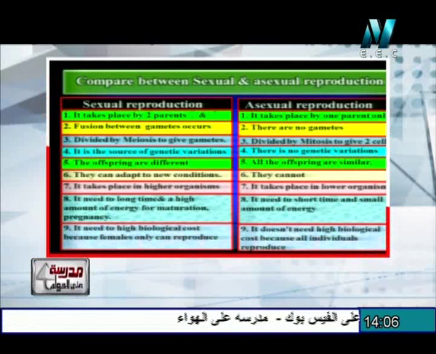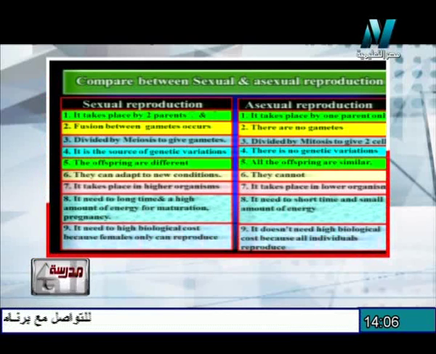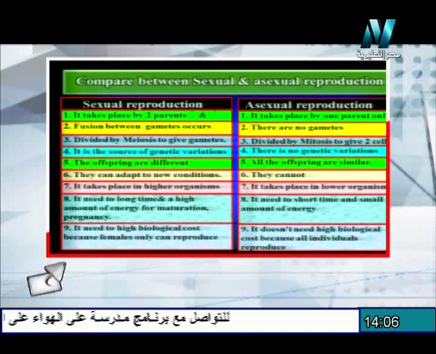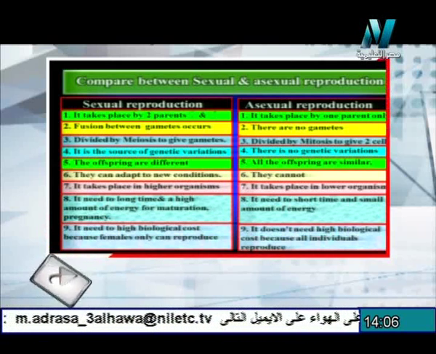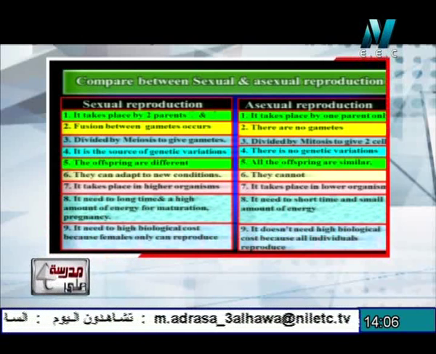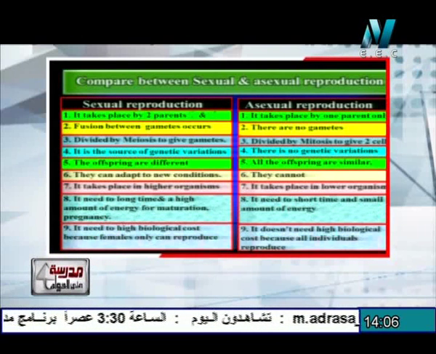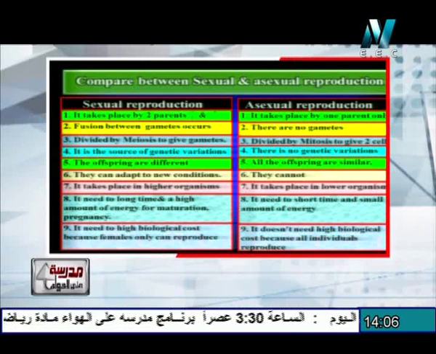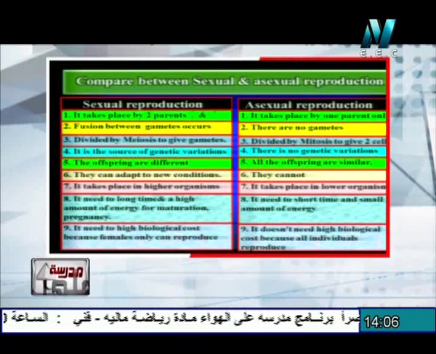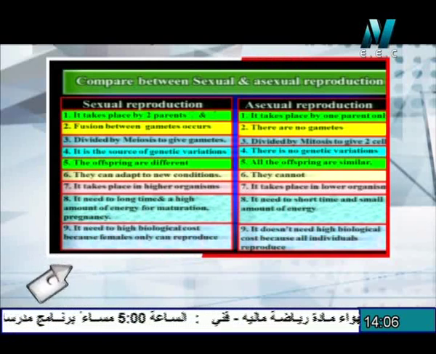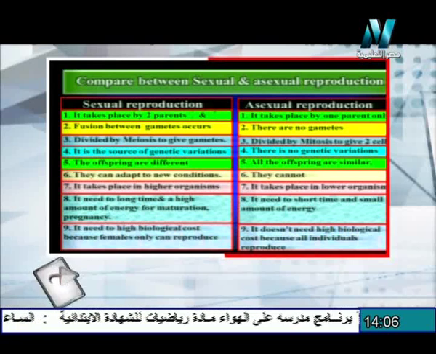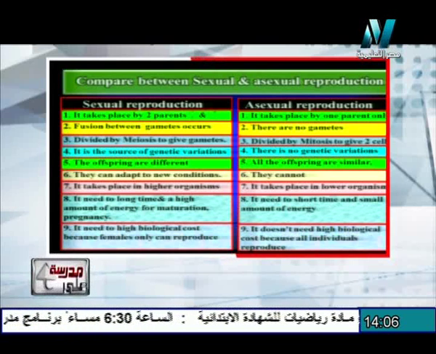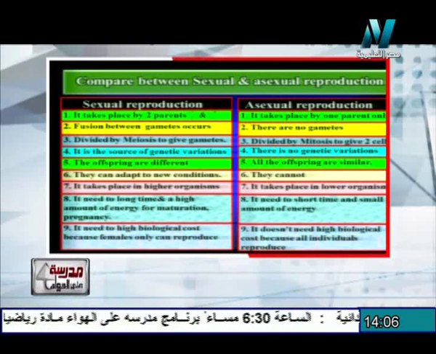The offspring produced as a result of sexual reproduction are different, but all the offspring produced as a result of the asexual reproduction are similar because they are produced as a result of mitosis division, which forms two cells similar to the mother cell or two individuals similar to the single parent. In the case of the sexual reproduction, the differentiation of the individuals leads to adaptation to the new conditions, but there is no adaptation to the new conditions in the case of the asexual reproduction.